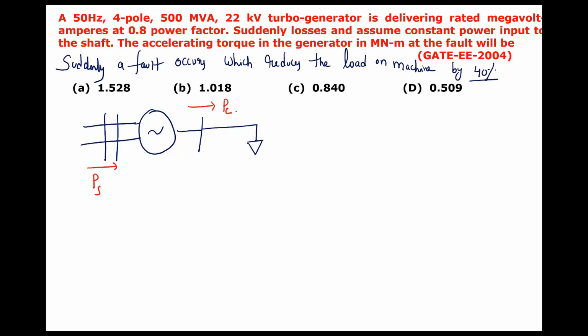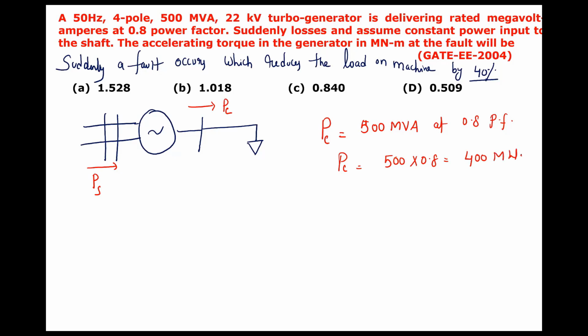So initially, before the fault, how is my system operating? What is the electrical output of the machine before the fault? The electrical output Pe of the synchronous machine: the machine is delivering 500 MVA, its full rated volt-amperes, at a 0.8 power factor. So the electrical output will be 500 into 0.8, 400 megawatt.